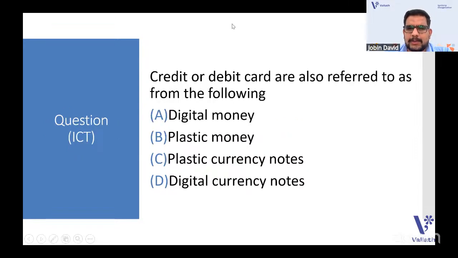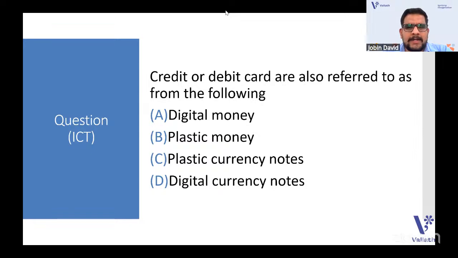Credit or debit card are also referred to as from the following. Which is the credit or debit card refer digital money. You can see the question, like so, also basic questions that you can have if you learn all those things, basic knowledge, general knowledge.